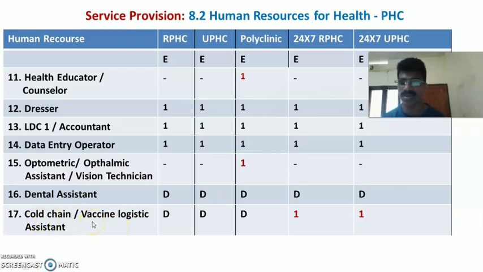Cold chain assistant or vaccine logistic assistant, to maintain the account of the cold chain. It is desirable in rural PHC, urban PHC and polyclinic, but one is essential in 24/7 hours rural PHC and 24/7 hours urban PHC. So one is essential in both the 24/7 hour rural PHC and 24/7 hours urban PHC.